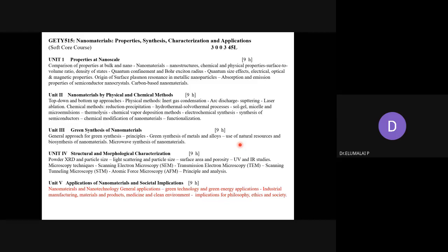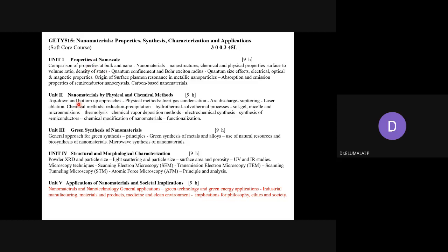So we dwelt on properties at bulk as well as at nano, how the properties change when we move from bulk to nano, why it changes, how it changes, and what electrical and optical properties are different from bulk material. We have dealt with this in Unit 1.